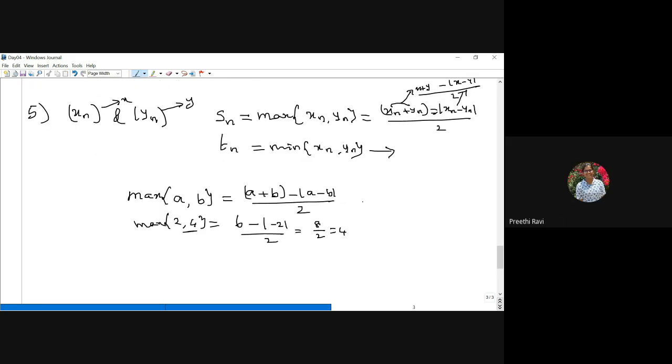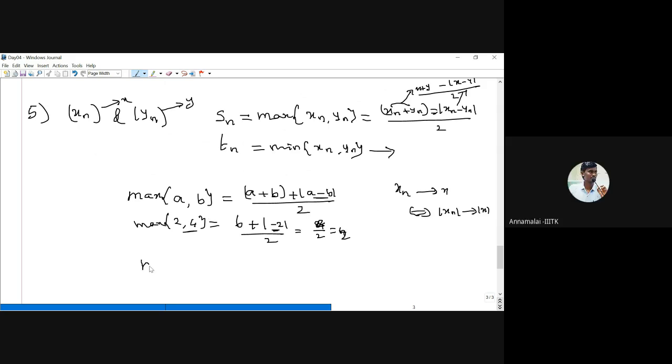In that formula, you have a modulus sign, sir, for the maximum. Yeah, I already said that xn converges to x. No, sir, if in the formula you take the modulus, then you will get 4 by 2 in that example, 2 comma 4. 2 minus 4, what is 4 minus 2? It is 2. Oh, sorry, that is 2, right? So therefore it should be plus. Then you will get 8, right? So for the minimum, we get a minus. That is the formula.